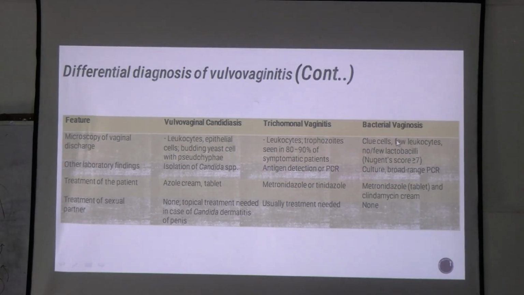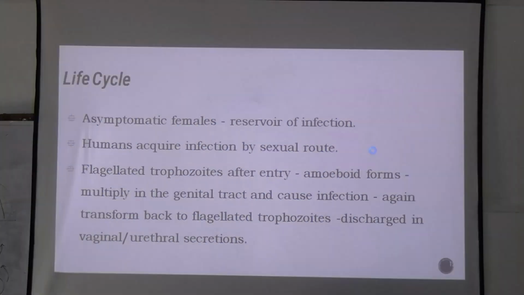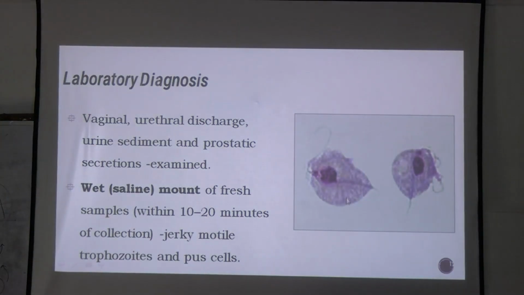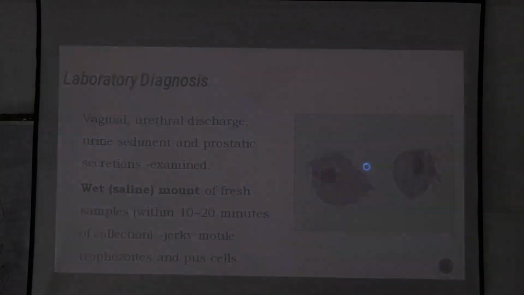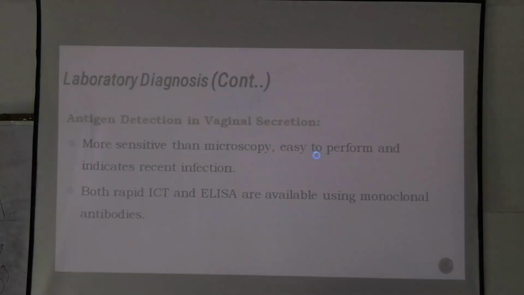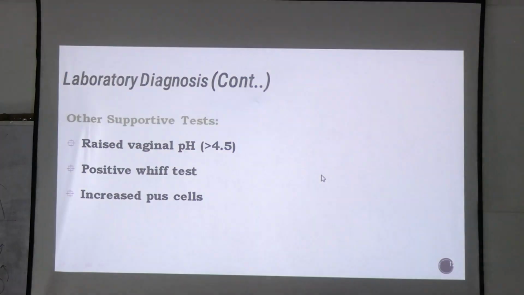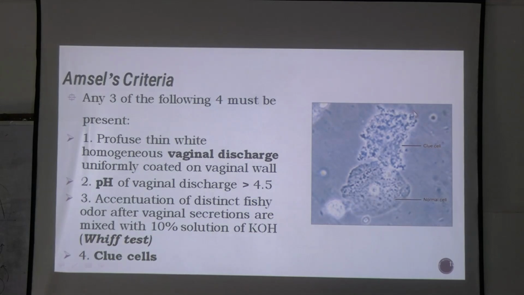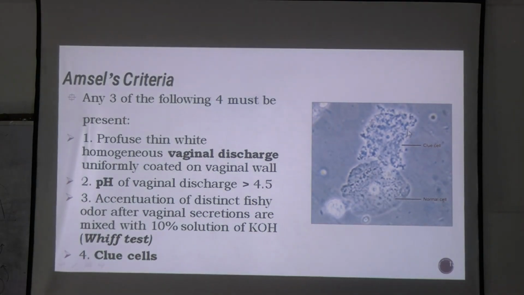What is a clue cell? A clue cell is when the normal epithelium is loaded with bacteria so that it loses its shape. You can see under the microscope how a normal epithelial cell looks and how a clue cell looks. This is how a clue cell will look. This is a normal epithelial cell, but this is a clue cell.